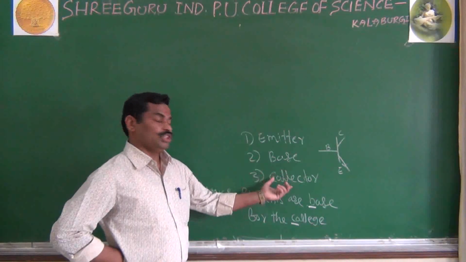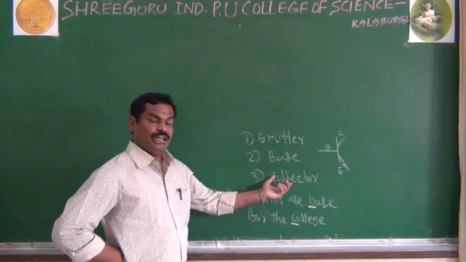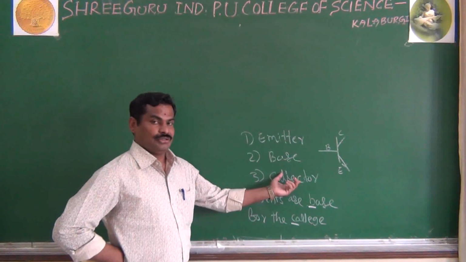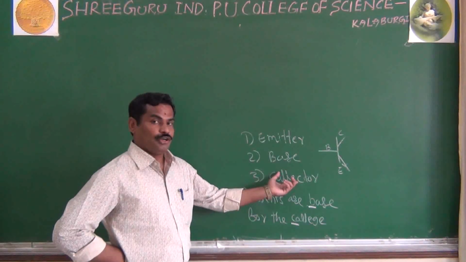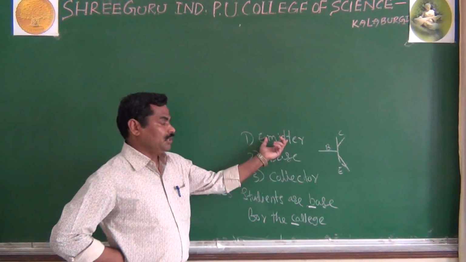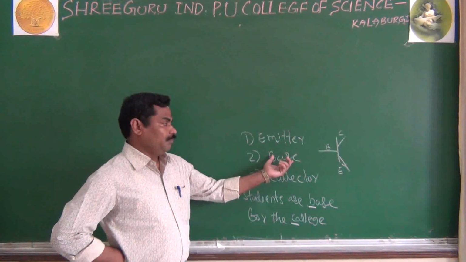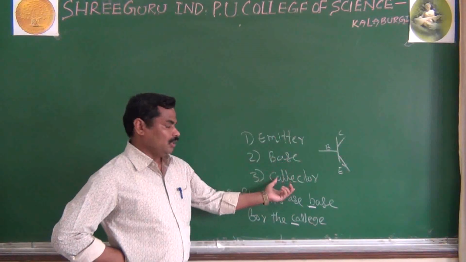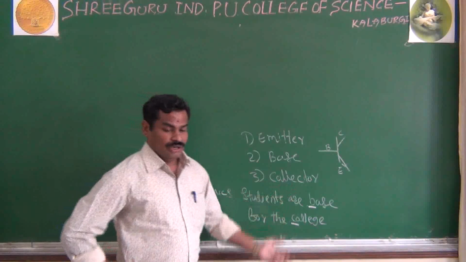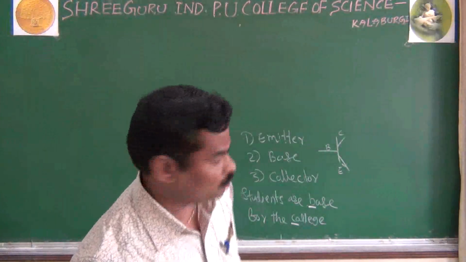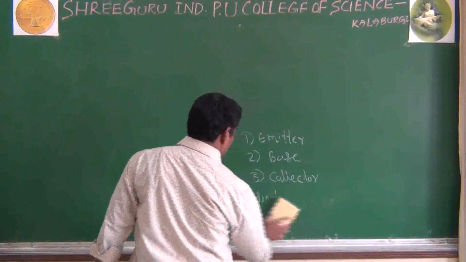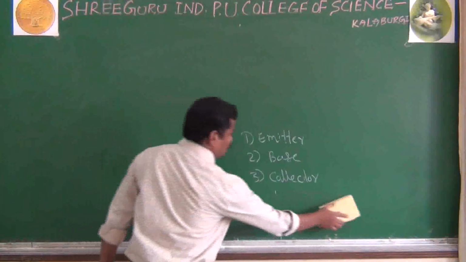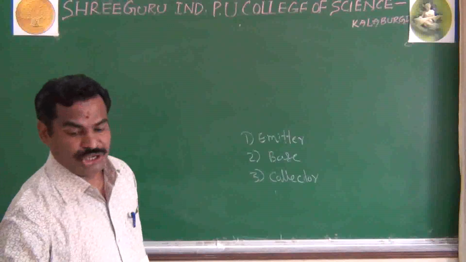And what is the main function of the collector? As its name indicates, it collects the charge carriers, and it is moderately doped. It means the emitter is heavily doped, the base is lightly doped, and the collector is moderately doped. And I will give a small example of how to remember the function of your emitter, base, and collector.